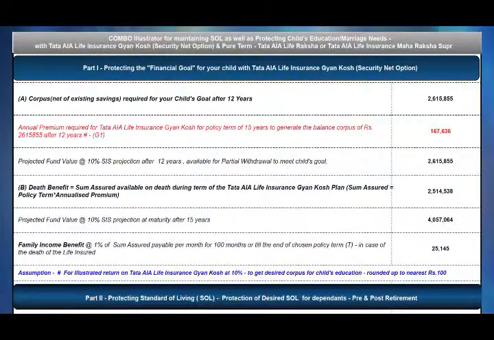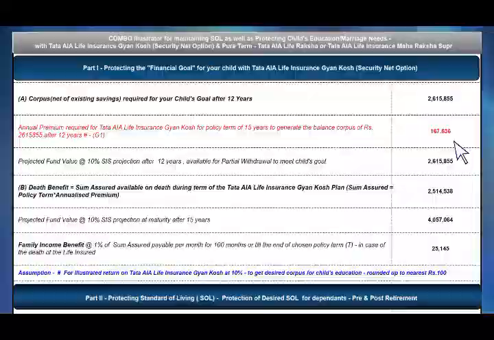The annual premium of a Tata AIA Life Gyan Kosh policy for a term of 15 years to generate the balance corpus of 26 lakh after 12 years is 1,67,636.